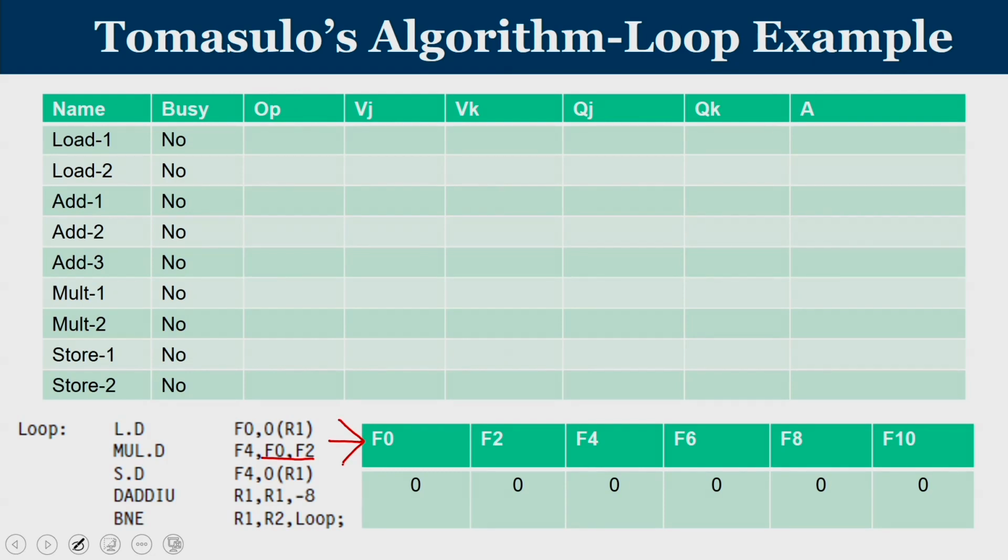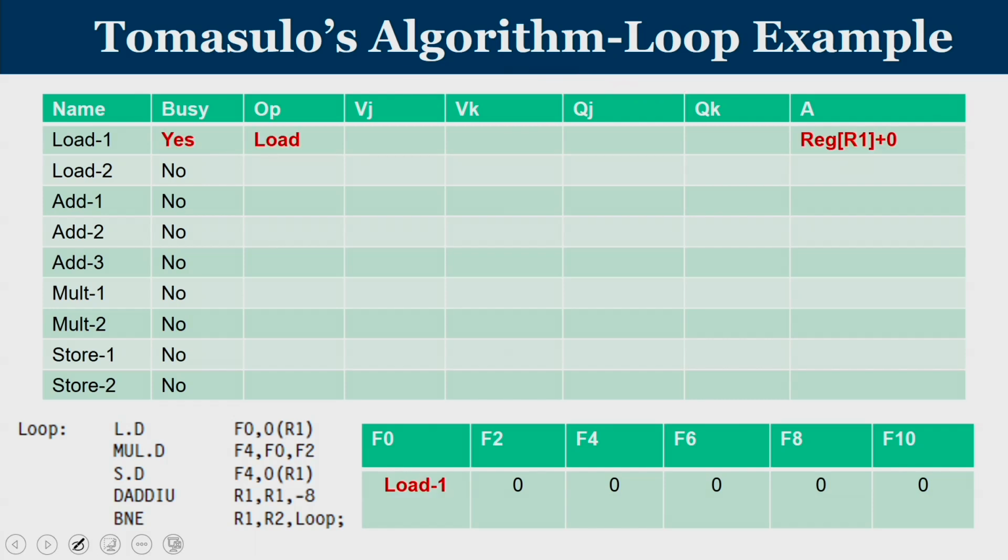Now, I will take you through a quick snapshot of what happens to the reservation station entries when you execute multiple iterations of this loop. What you see here in this table is your reservation station, where the operand values Vj and Vk will contain the operands if they are readily available, Qj and Qk will tell you the functional units if operands are not available, and A will carry the address.